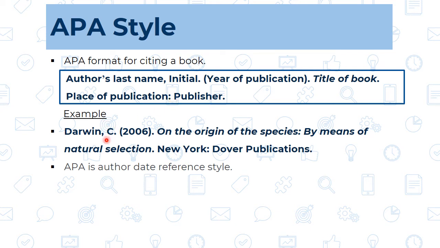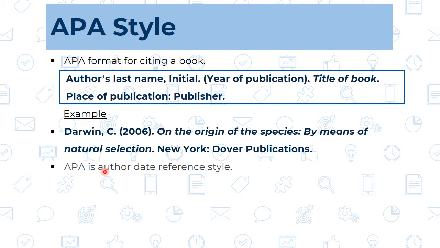What is the name? Charles Darwin. But how is it mentioned? First the author's last name, that is Darwin, then a comma, and for Charles we just mention the C over here, then a full stop, then the year of publication, that is 2006, then the name of the book, that is On the Origin of Species by Means of Natural Selection. This book is given in italics. Then the place of publication, that is New York, and the publisher, that is Dover Publications. So this is the example. With this example it will be clear to you how we express the APA style of referencing.